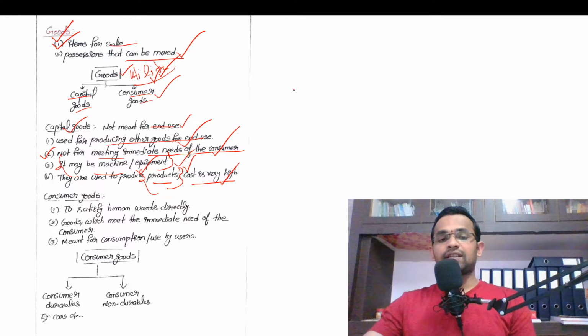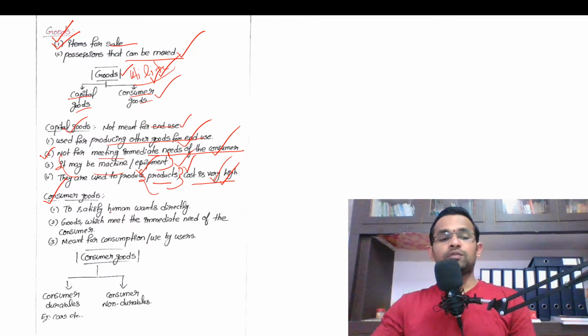For example, if you take a car, the machines which are used to manufacture the car are more costly than the car itself. That's what I'm trying to say. So the cost of the capital good is very high, but the product which is produced by the capital good, its price is less. Okay, right.